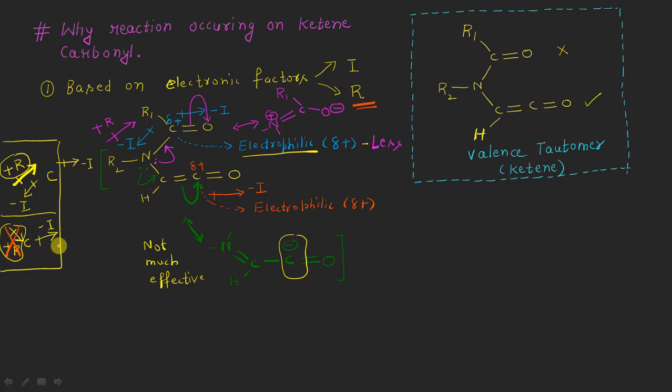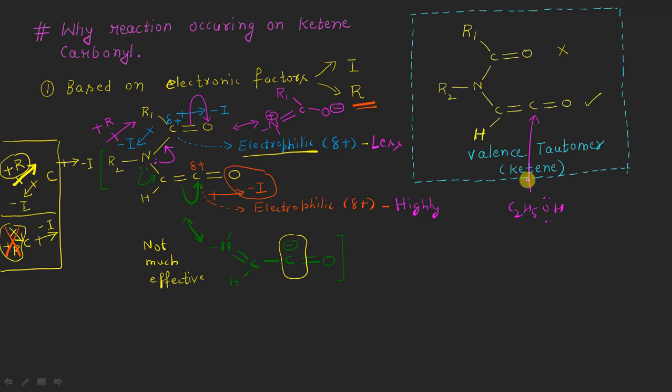The only effect left for this carbon atom is the electron withdrawing inductive effect by this oxygen atom, which will make this carbon atom highly electrophilic in nature. Let me write here, this will be highly electrophilic in nature, and as such it is this carbon atom which will be attacked by the ethanol oxygen lone pairs, right?